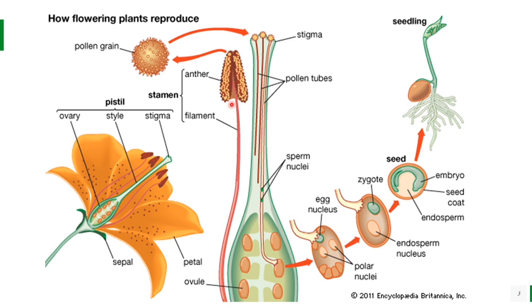The male part produces pollen grains. The pollen grain is then transferred to the stigma, which forms pollen tubes and forms sperm nuclei. These are called gametes, male gametes. While in case of the female part, the ovules form female gametes, egg cells or egg nucleus. One of the sperm nuclei fuses with the egg nucleus and forms a zygote, which then further differentiates into an embryo, forms a seed, which on germination gives rise to a new plant.